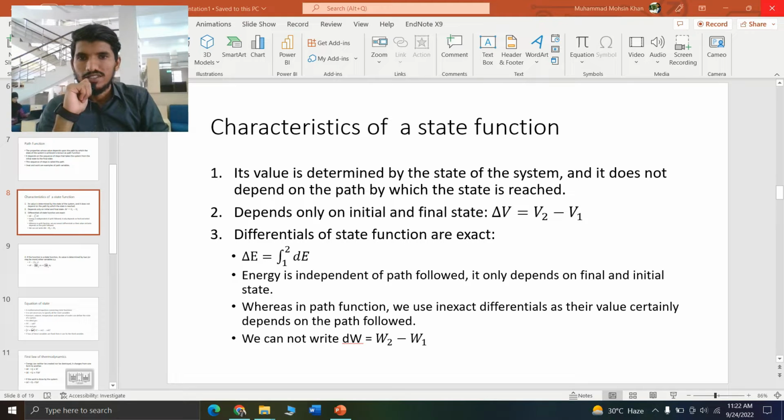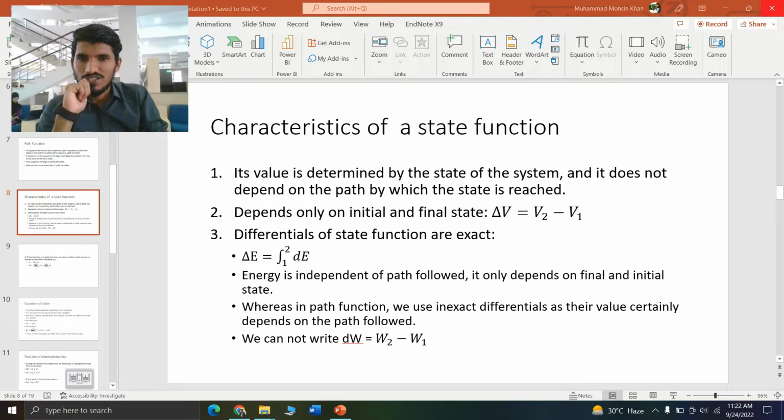The third point is that the differentials of state functions are exact. State functions depend on the initial and the final state, so their differentials should be exact. Path functions are those quantities whose value depends upon the path followed, so the differentials of path functions are inexact. What does that mean?